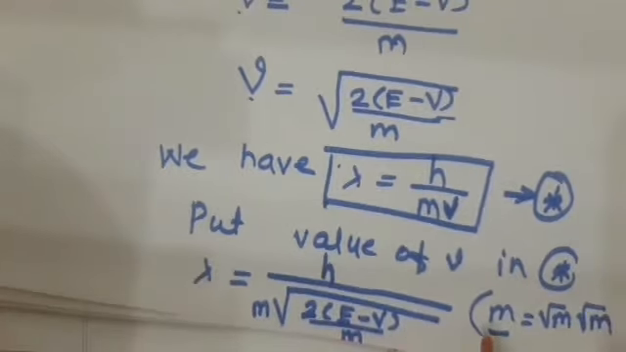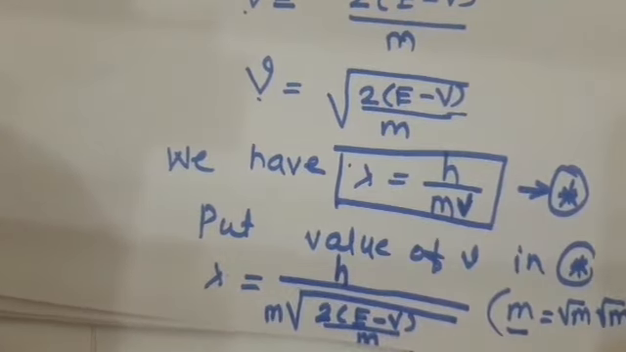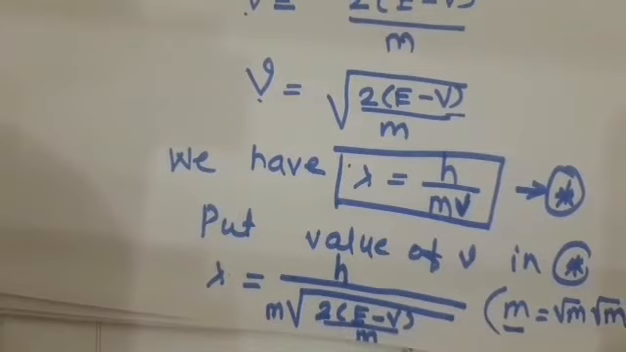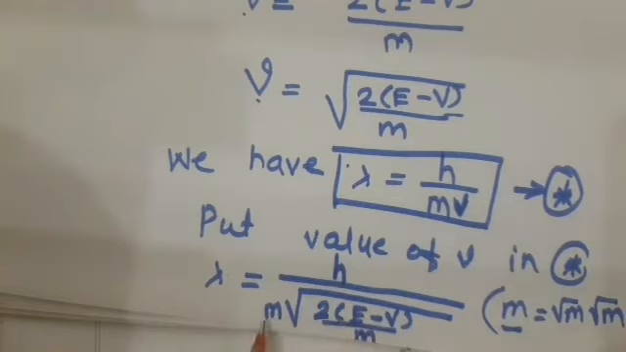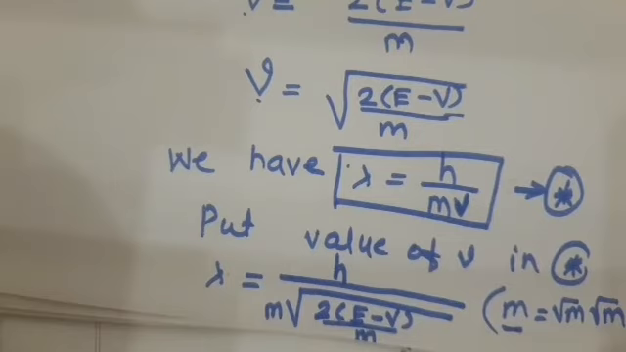So students, as we know that m is equal to, we can write m like this. Again here we write lambda is equal to h upon under root m into 2 into E minus V upon m. Now we differentiate this equation, putting the value of E, which is equal to h mu, and then differentiate this equation.